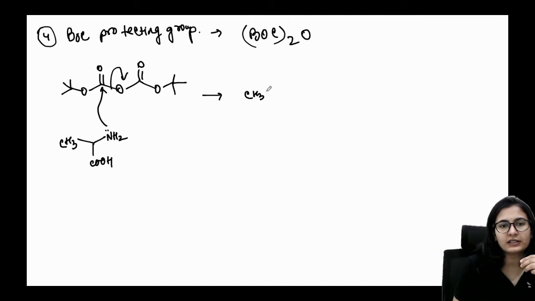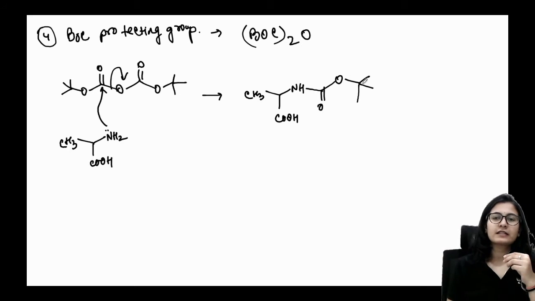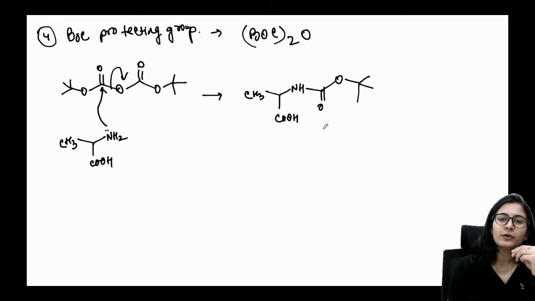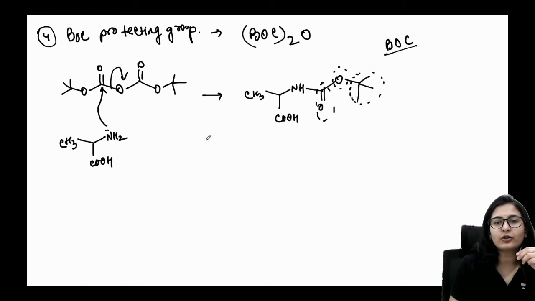So this is CH3, NH, double bond O, O, C(CH3)3. So what is this, guys? We are going to call it the Boc group. This is your butyloxycarbonyl. So butyloxycarbonyl is your Boc protecting group to this amino acid.